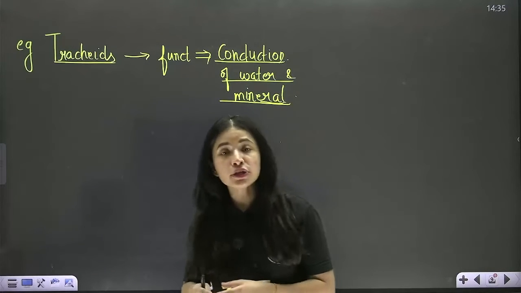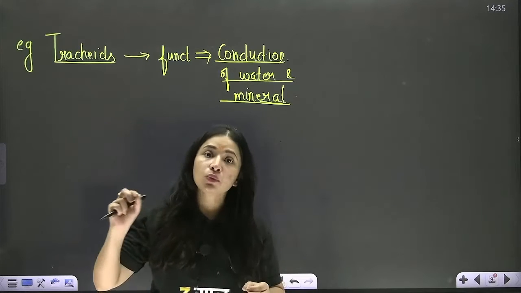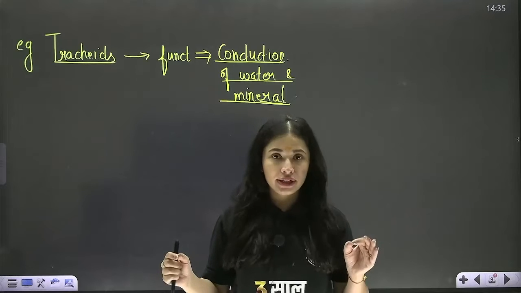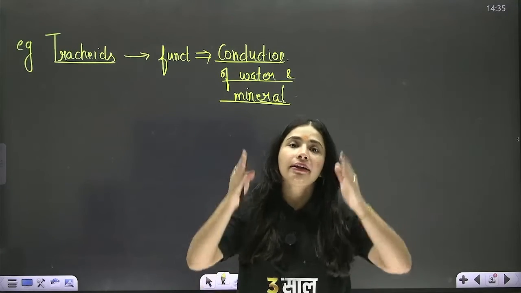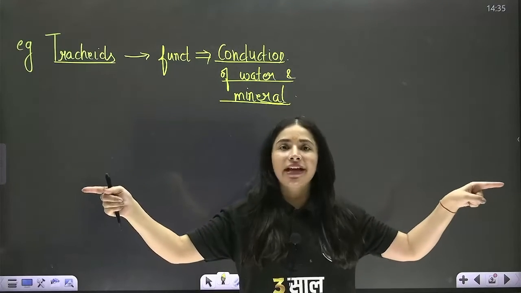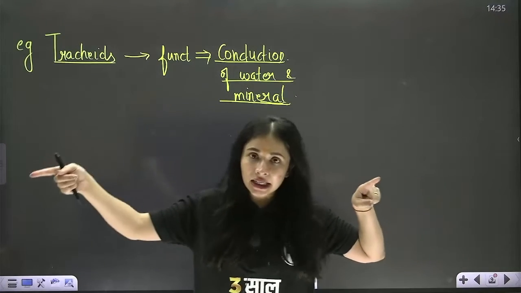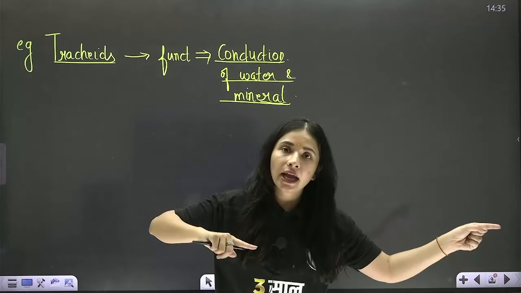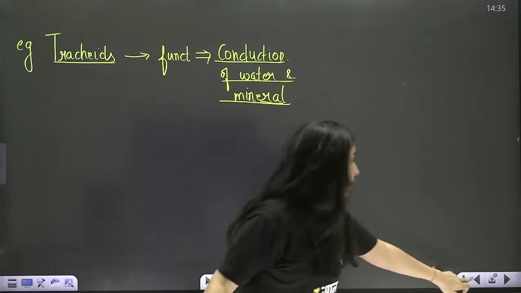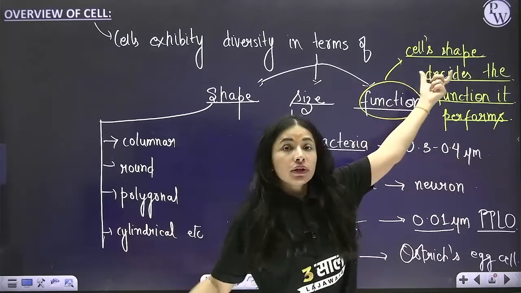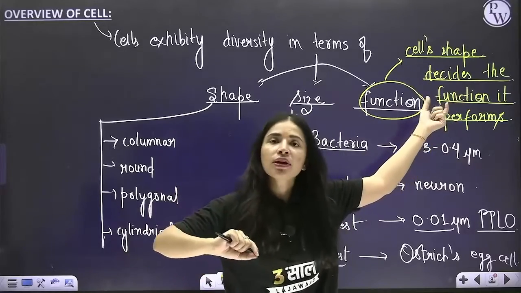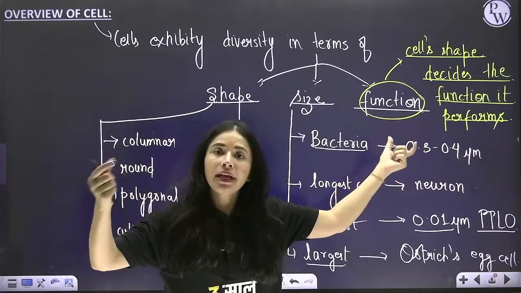Because the function of the pipe is to conduct water, and conduction will be most efficient if the shape is cylindrical. According to the function, shape is decided. The function was conduction, so the shape became cylindrical. Correct? So the statement I gave: shape decides the function, or according to the function, the cell shape has to be decided.